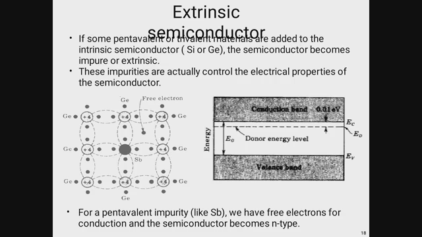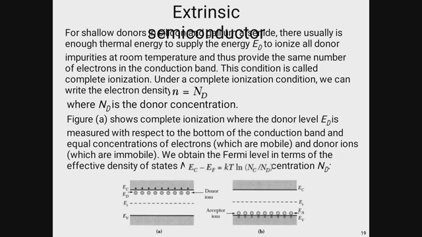It can donate extra electrons easily from the donor level to the conduction band. The difference between the conduction band and this donor level is ΔE, which is basically 0.01 electron volt given here. This is the valence band, and this one is the conduction band.